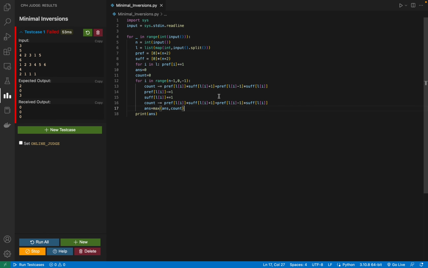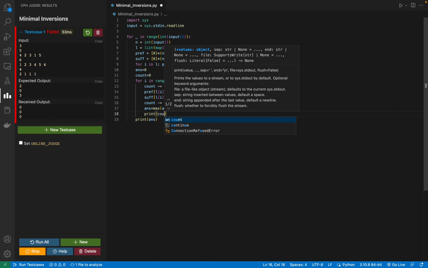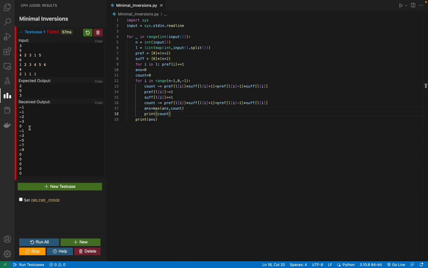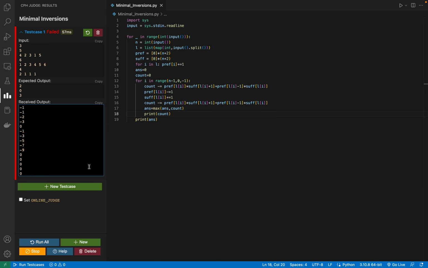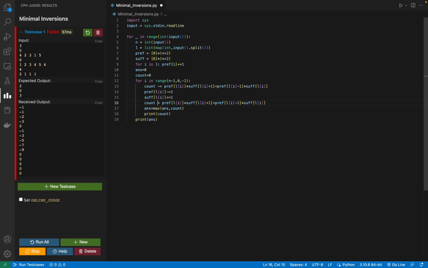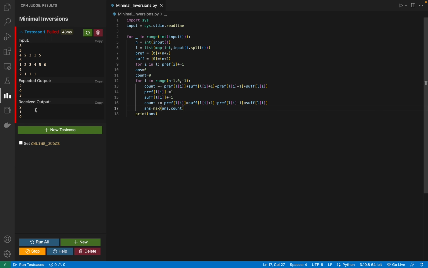I tried to maximize my array. Let's just do a quick print count here. My count is always negative. Okay, because I didn't do a plus here. So okay, and I'm getting a 2 1 and 3. Okay, now why is this happening? Minus equal to 1, plus equal to 1, this is correct. I think I did this mistake.